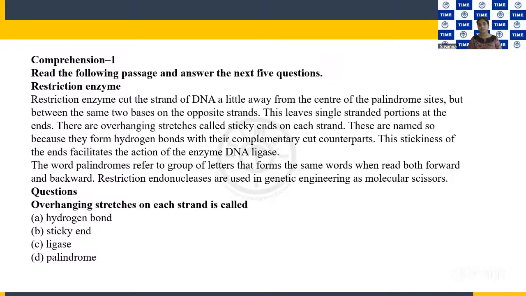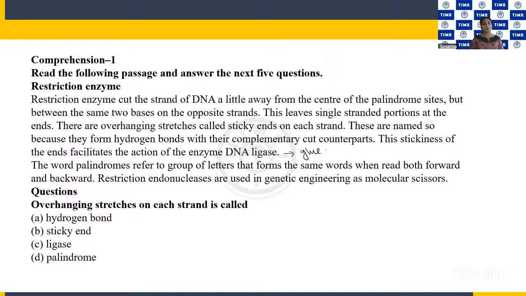So from that you can understand that DNA ligase acts as a glue. It helps in sticking the cut DNA strands together. Now they are also giving you a definition of what palindromes are, which everyone may or may not know. No problem, they have given the definition of that also. And restriction endonucleases are used in genetic engineering. They are used as molecular scissors. Okay. So I hope you got an idea about this. I think line by line, I have explained everything. Now let's go into the questions.